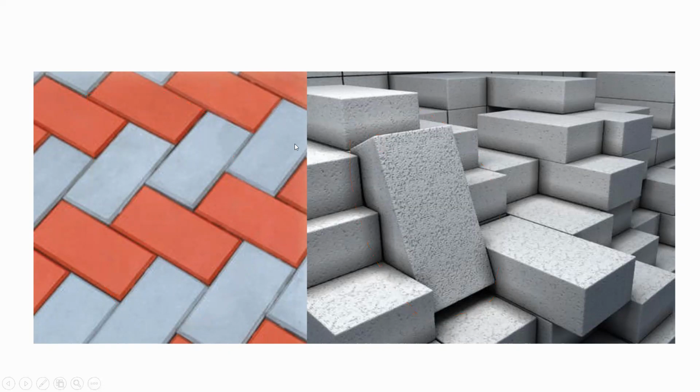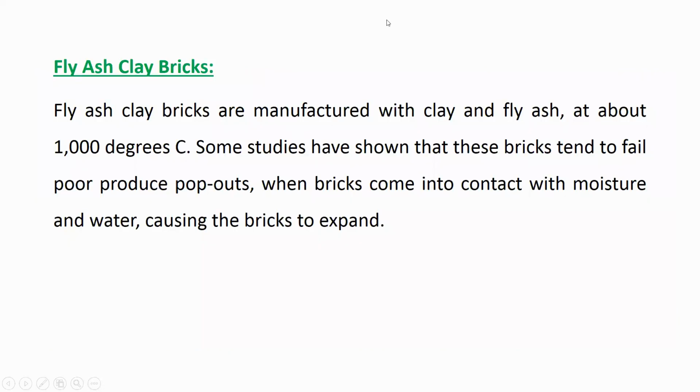Understood? Next, fly ash clay brick. Fly ash clay bricks are manufactured with clay and fly ash. Here both are used: clay is used, and fly ash is also used.